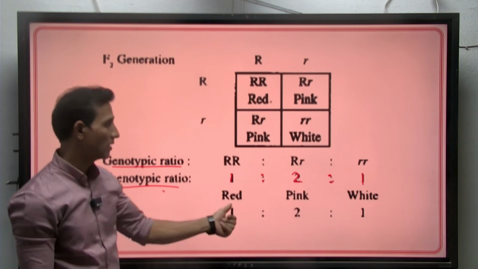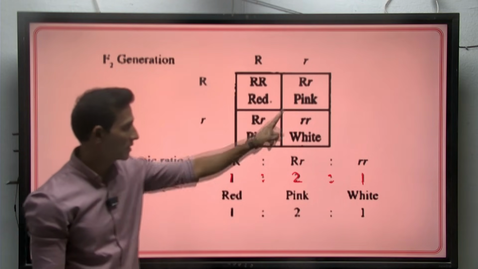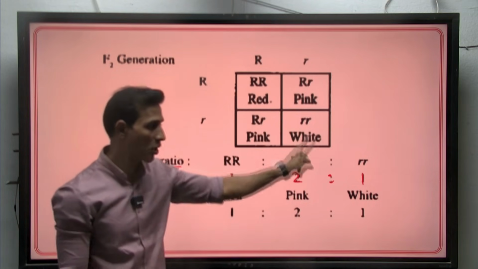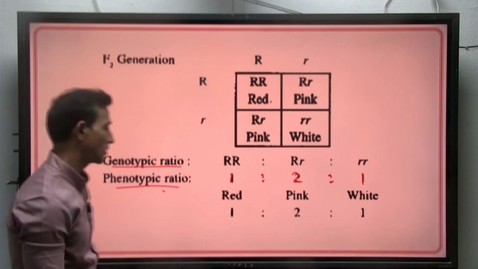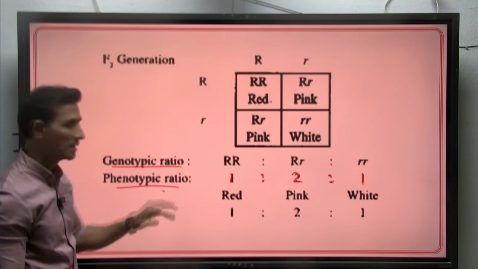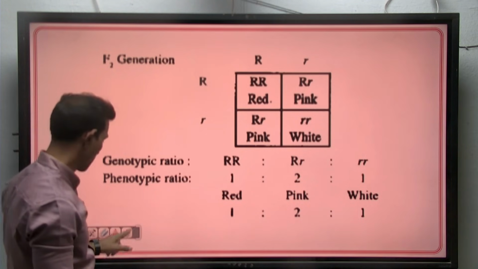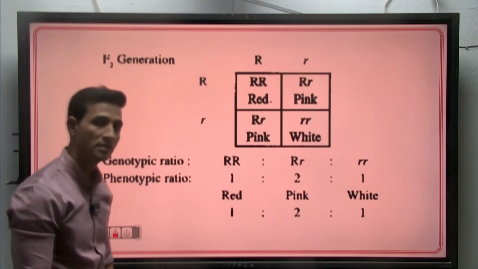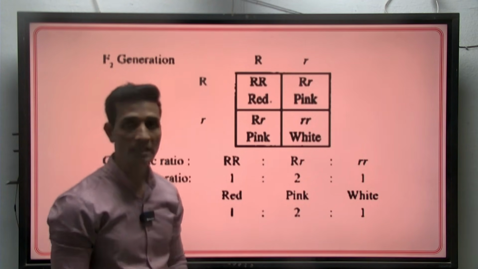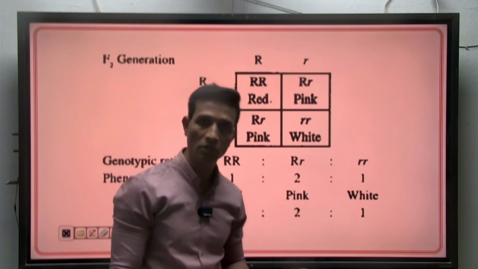Genotypic ratio, so capital R capital R is 1, capital R small r 2, small r small r 1. So the phenotypic and genotypic ratio is similar here. What is the definition of incomplete dominance? Here the F1 does not resemble either of the two parents.